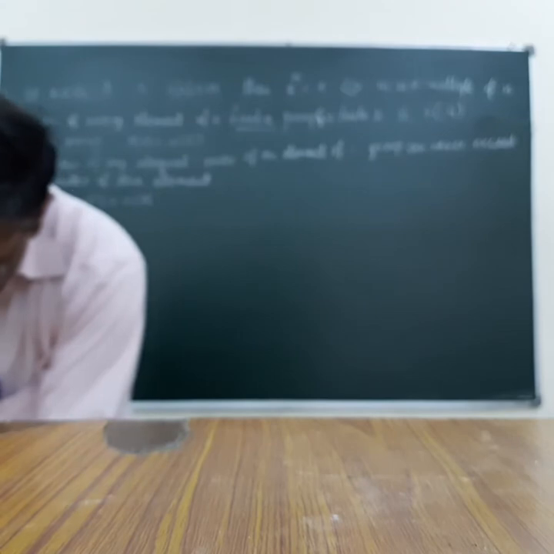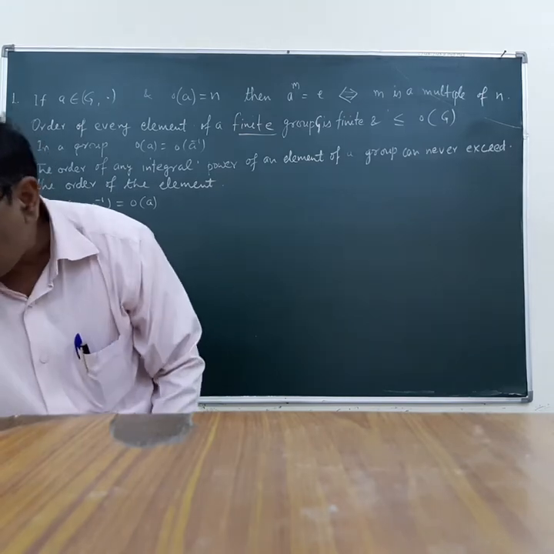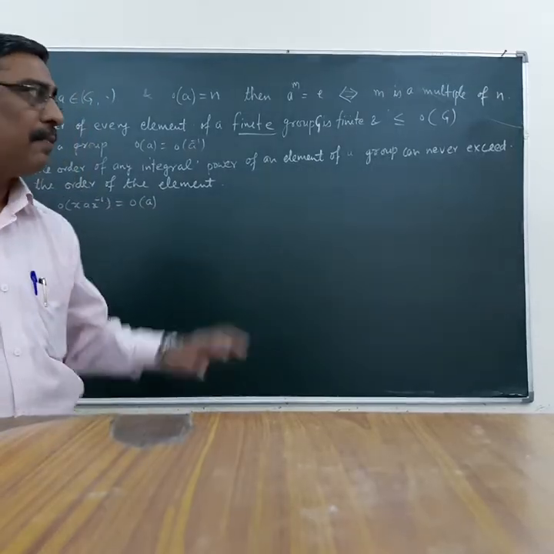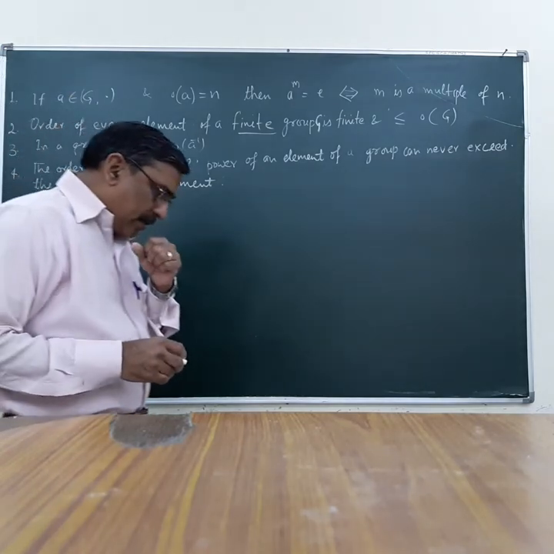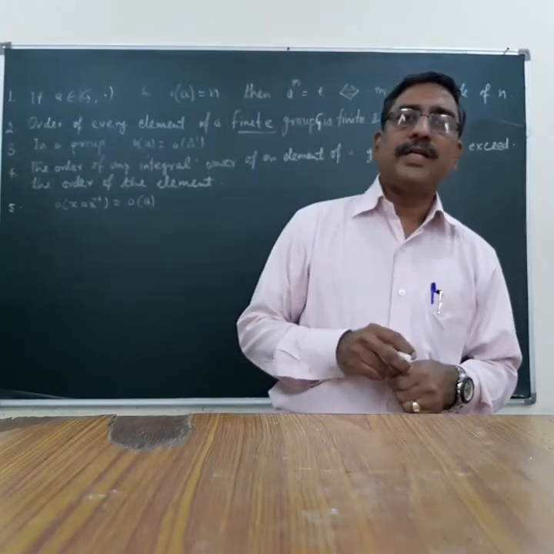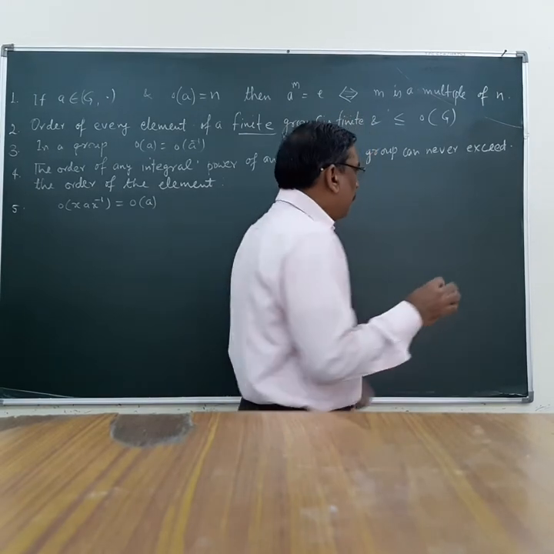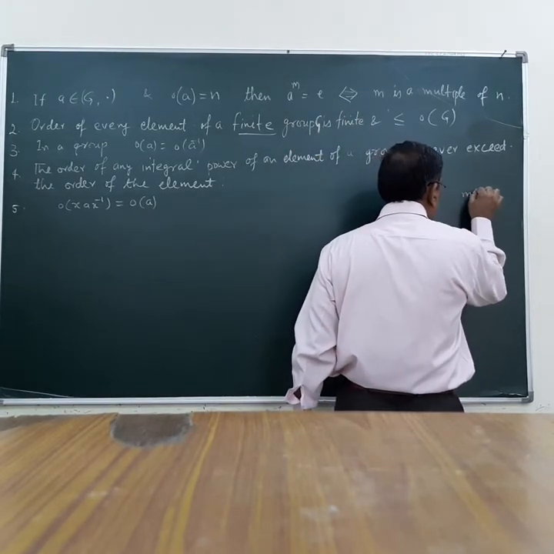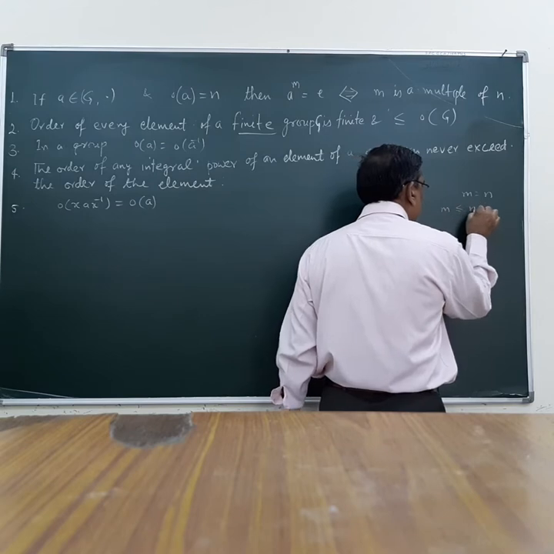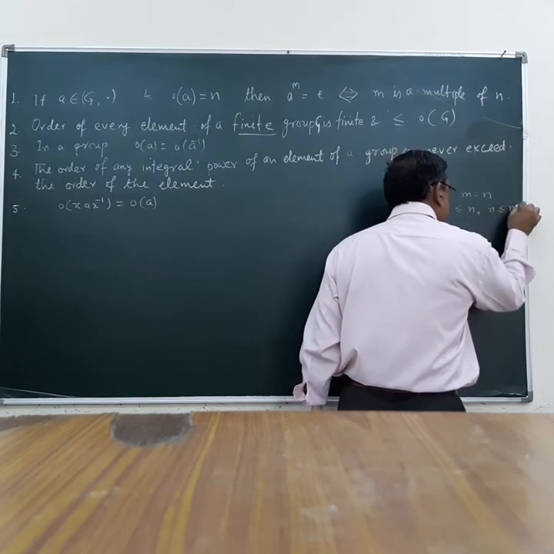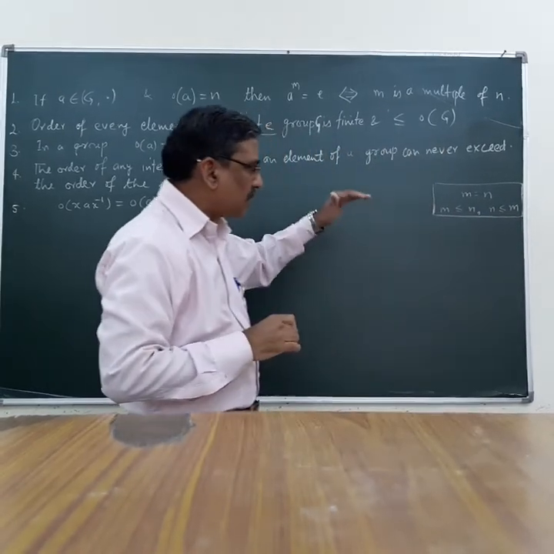And from these results, we can find many important results with the help of these theorems. Here, in order to prove these results, we need to prove, in general, that two integers m and n are equal if and only if m is less than or equal to n and n is less than or equal to m. We use this technique more or less.